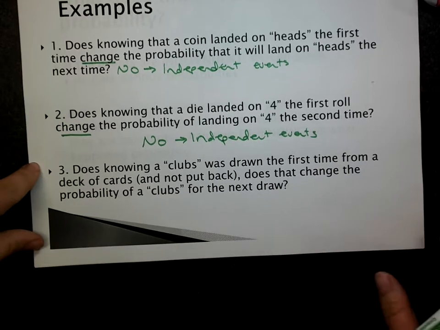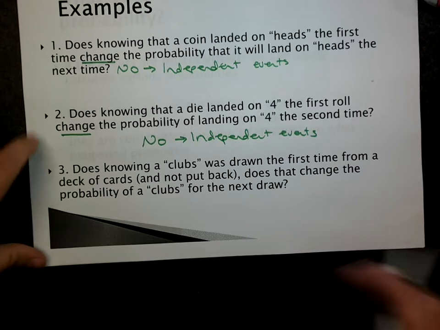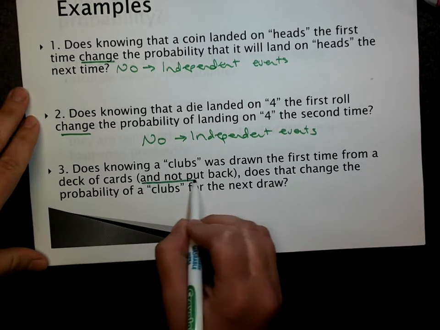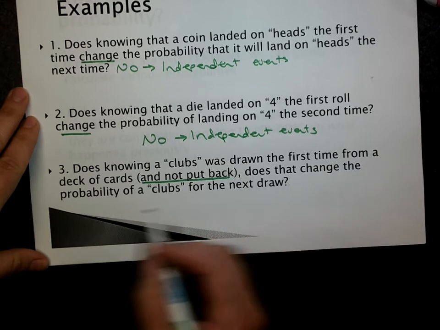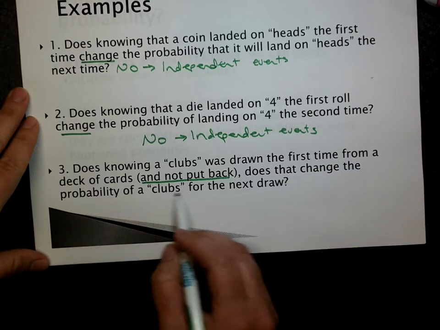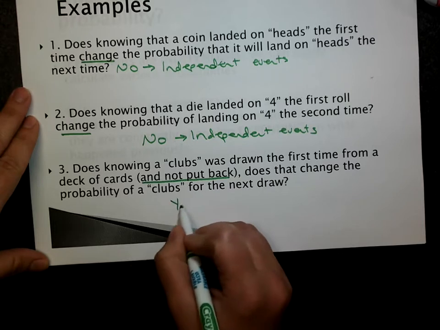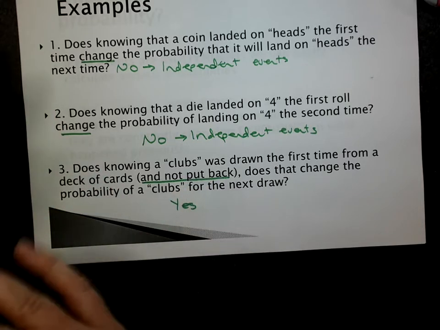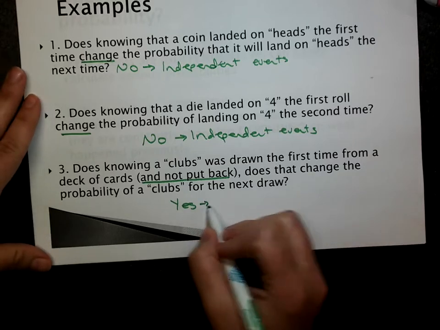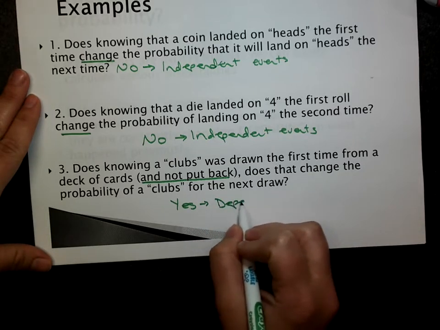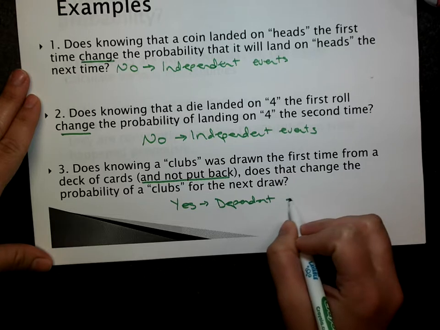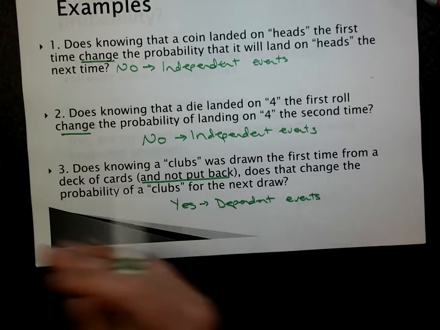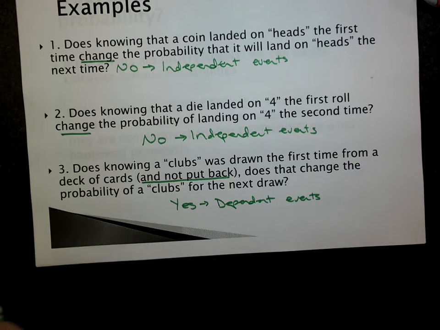And number 3, does knowing that a clubs was drawn the first time from a deck of cards and not put back change the probability of a clubs for the next draw? Well, yes it does. If I get a clubs and I don't put it back, it has changed. So if the answer is yes, these are dependent events.